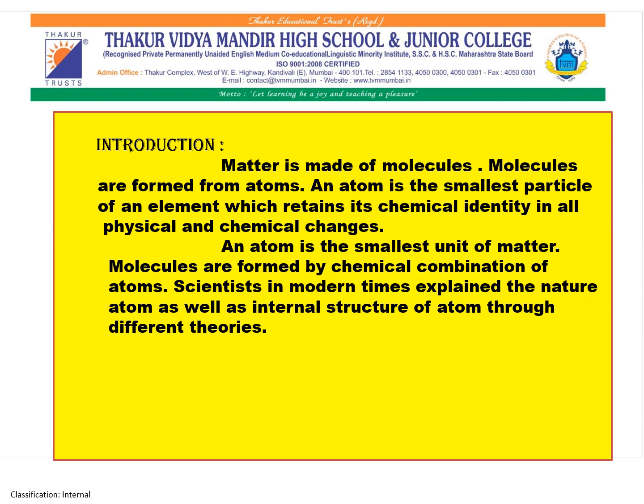Matter is made of molecules. Molecules are formed from atoms. An atom is the smallest particle of an element which retains its chemical identity in all physical and chemical changes. An atom is the smallest unit of matter, and molecules are formed by chemical combination of atoms.